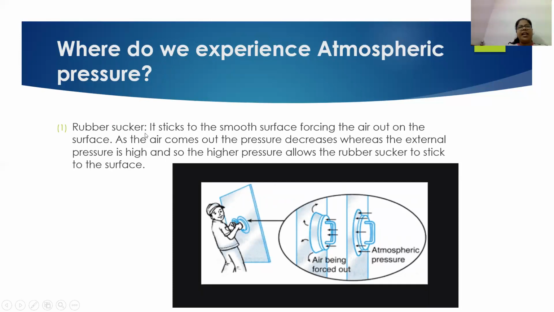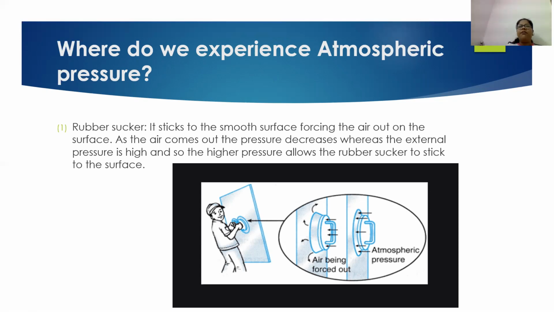The first object that we are taking is the rubber sucker. Whenever we stick the rubber sucker onto a smooth surface, what happens? It sticks to the surface very tightly. When the rubber sucker sticks to the surface, the air which is present between the mouth of the rubber sucker and the smooth surface is forced out, pushed out of that space.